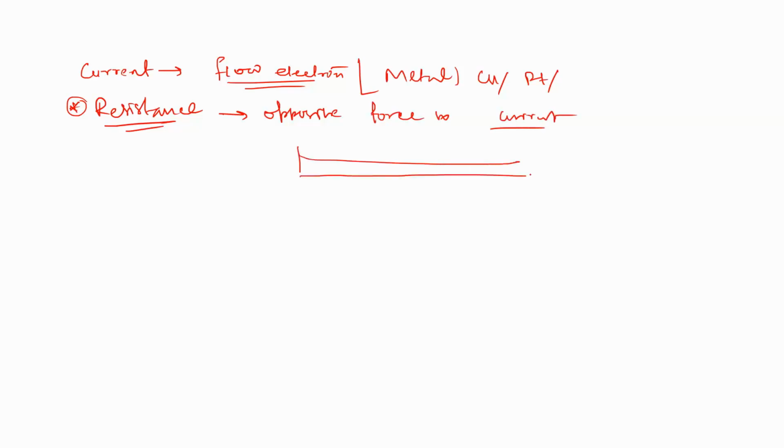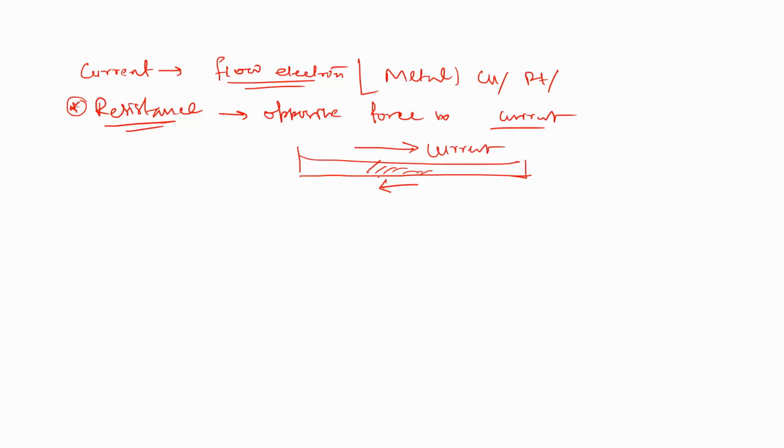Suppose this is a copper wire and the current is flowing this way, but there is some resistance. The resistance does not want the current to flow, so it acts in the direction opposite to the current.